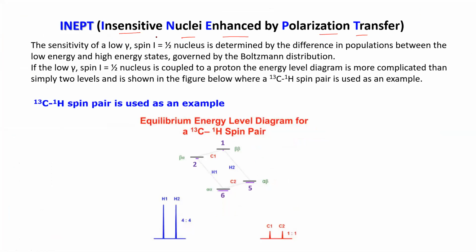Here insensitive nuclei are getting enhanced by polarization transfer. As I discussed, it is almost quite similar. In DEPT you have enhancement of 13C, here also enhancement of 13C, and for 13C nuclei, you know the gyromagnetic ratio is very low, and for proton nuclei the gyromagnetic ratio is very high.